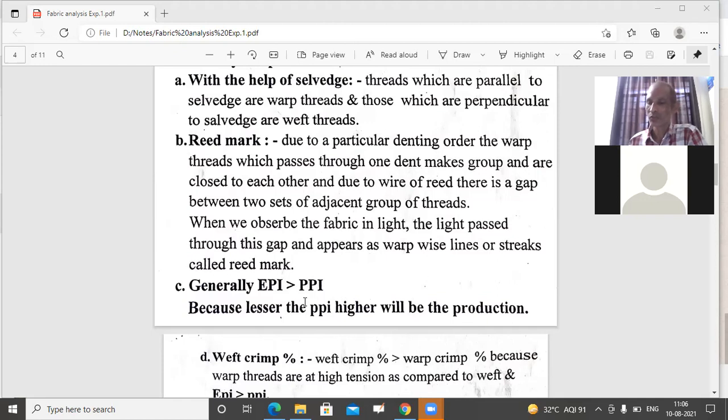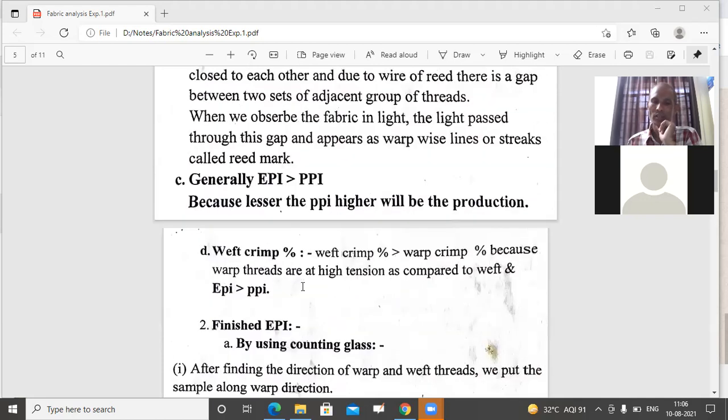But there are a few exceptions in which PPI is taken more than EPI, when it is a requirement of the structure of the fabric. In that case, this cannot be applied. But for most of the fabrics which we face in the industry or in our lab, this can be applied and we can use this method: EPI is greater than PPI.